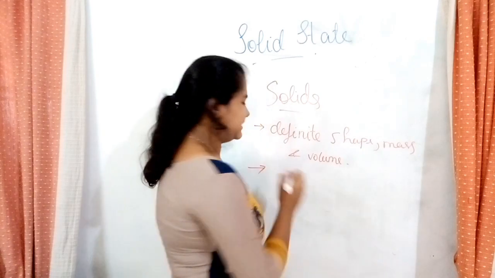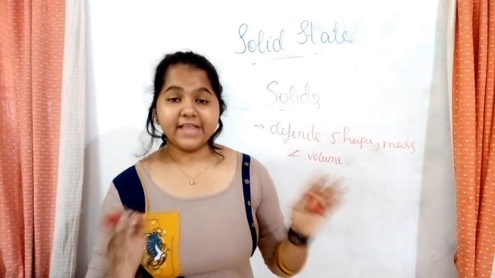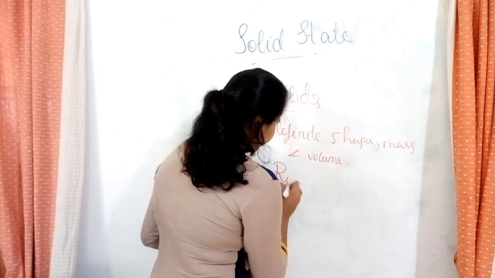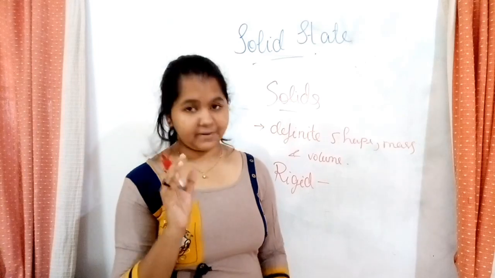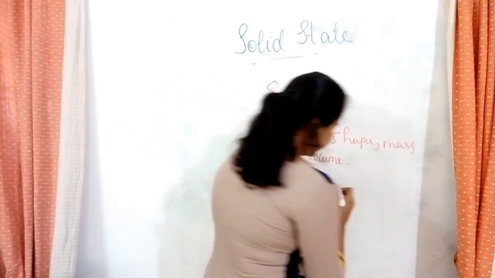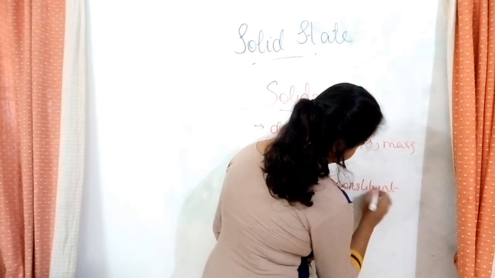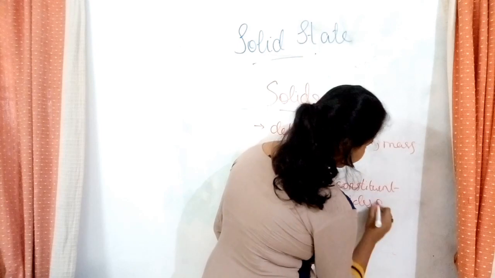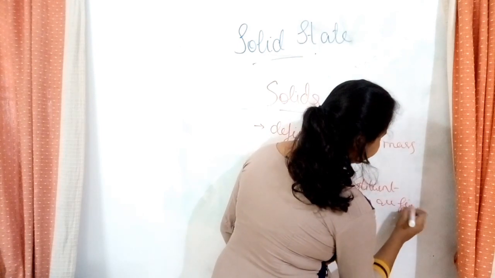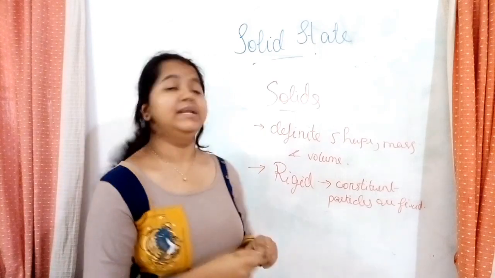The next point is, now we know it has a definite shape. Therefore, you can say it is rigid. Why is it rigid? Because of its constituent particles. The constituent particles are fixed at their positions. Okay? And therefore, it is rigid.